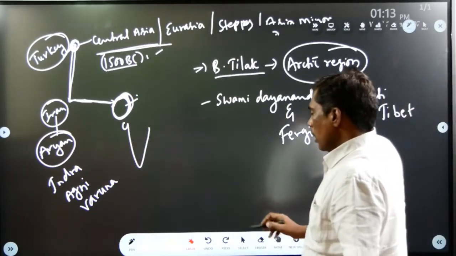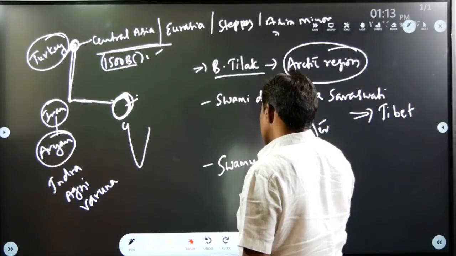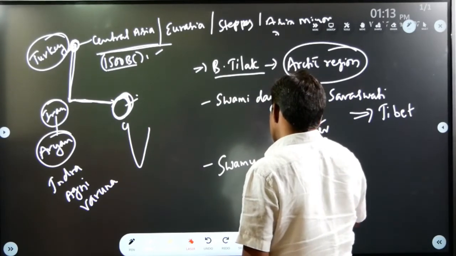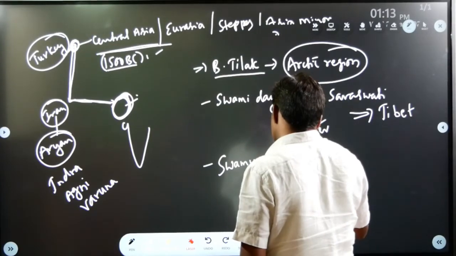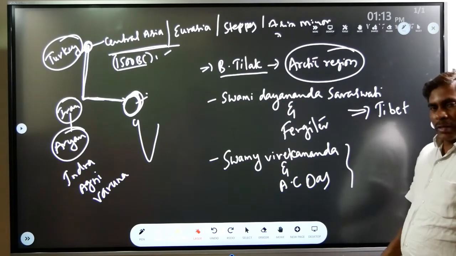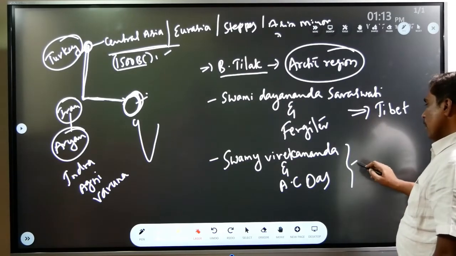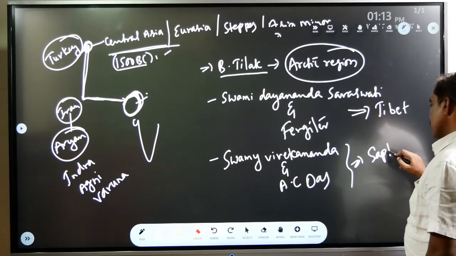But according to Swami Vivekananda and A.C. Das, these two rejected Aryan migration theory, and they say Aryans originally belonged to Sapta Sindhu region.